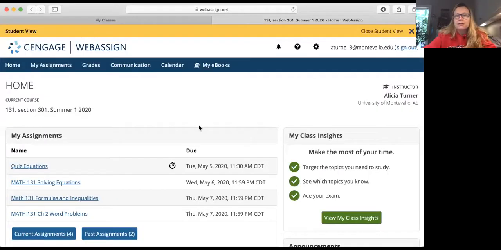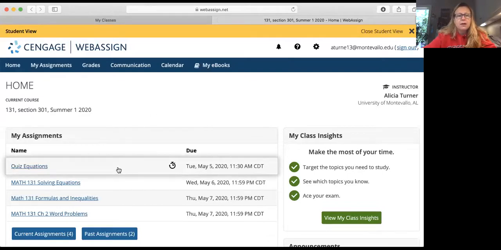So let's talk about some of the things I want to cover. First, we are going to look at WebAssign, and I want to show you a few things about it. So here is WebAssign, and this is typically what it looks like when you first log in.